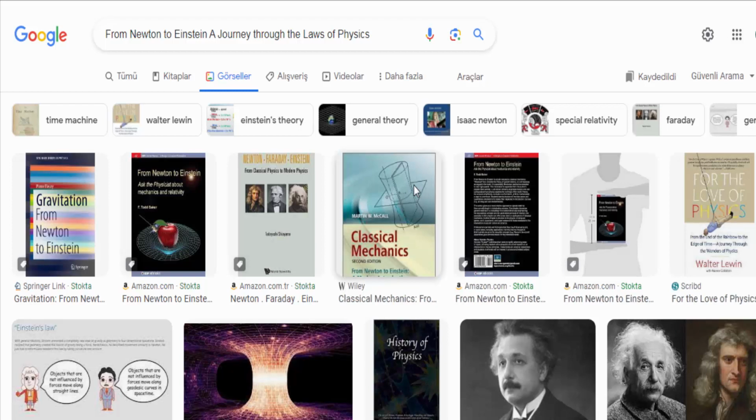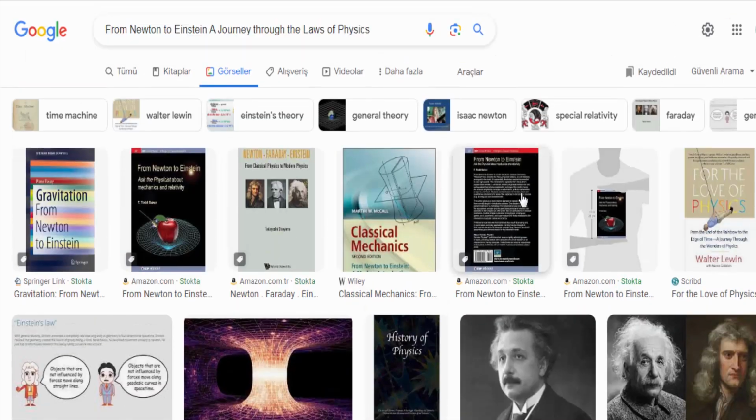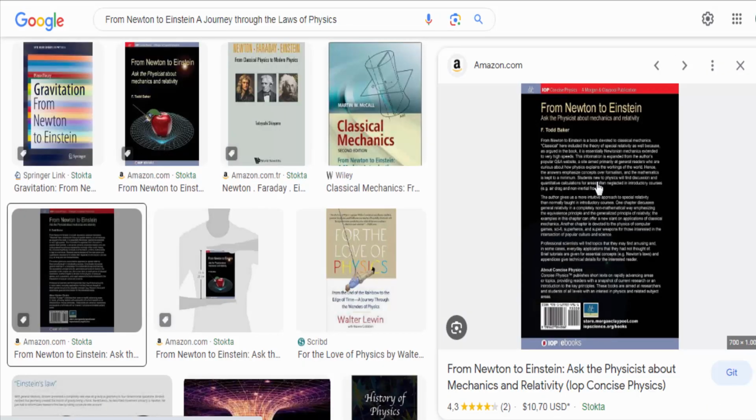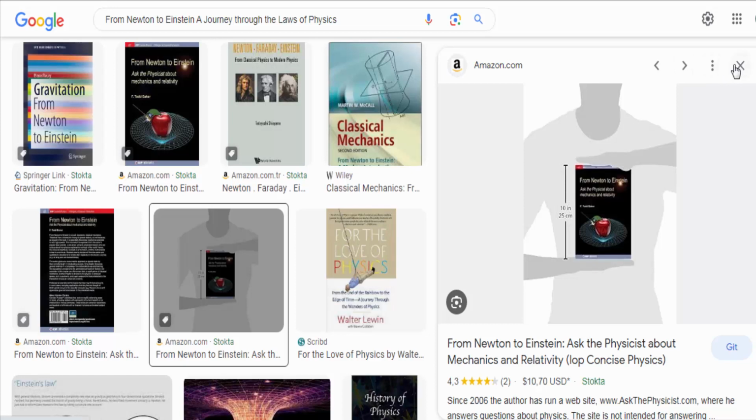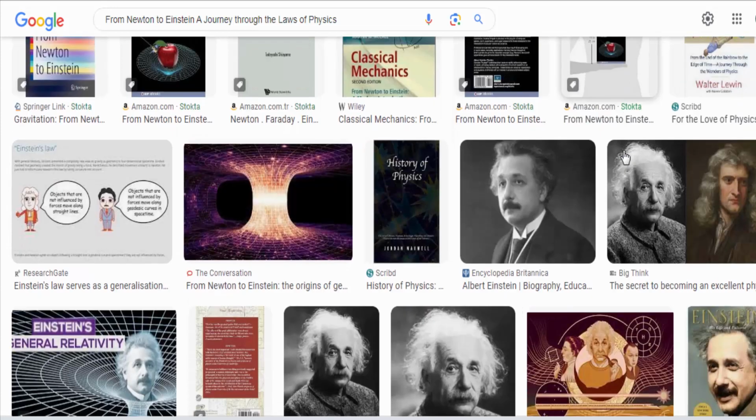Newton and Einstein are two of the most influential figures in the history of physics. Their work revolutionized our understanding of the laws that govern the physical world. Let's take a journey through their contributions to the field of physics and see how their ideas transformed our understanding of the universe.